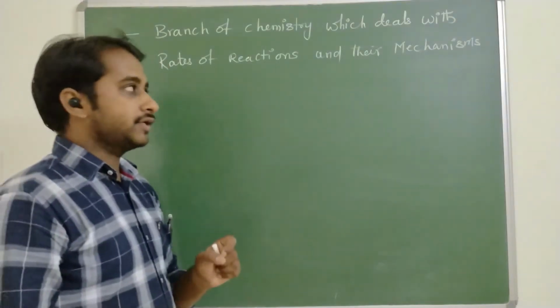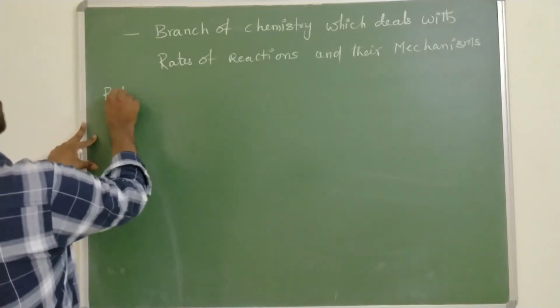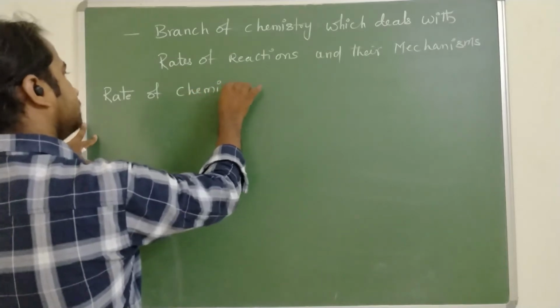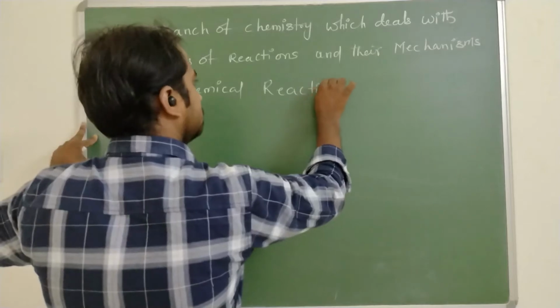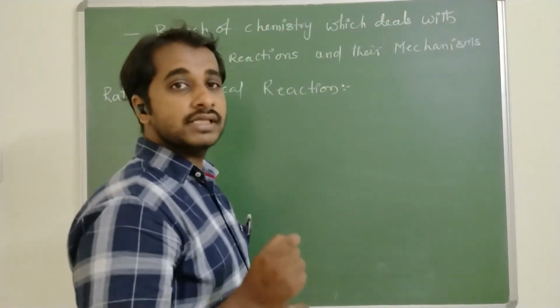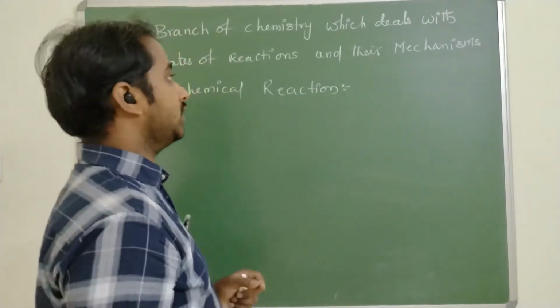So what is a rate? Rate of a chemical reaction. Rate can be studied by measuring the concentration of either reactant or product with respect to time.